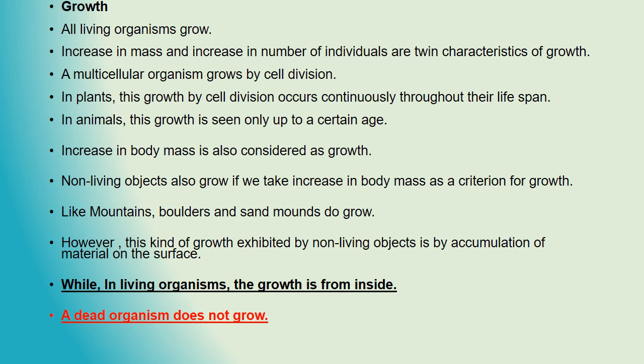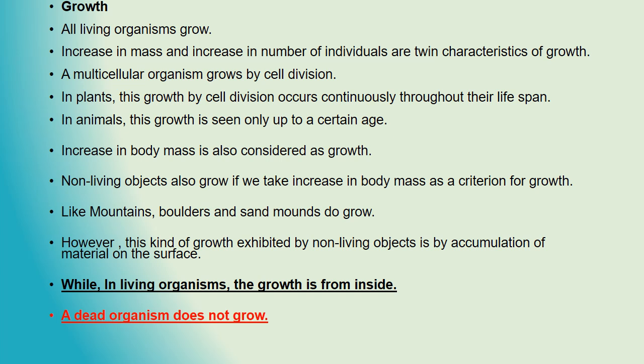All living organisms grow. They grow in size, in numbers, in mass, right? So the increase in mass and increase in number of individuals are the main twin characters of growth. A multicellular organism grows by cell division.